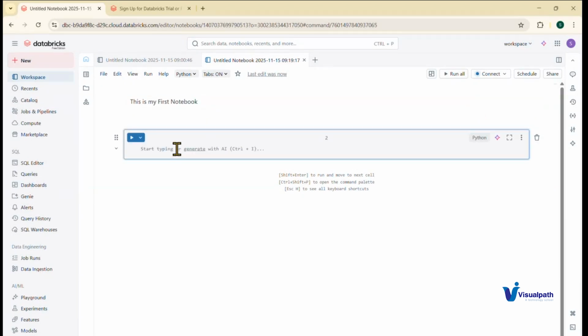Similarly, coming to the next cell, here we have three or four languages available in which we can run programs. On top, you see Python is selected by default.